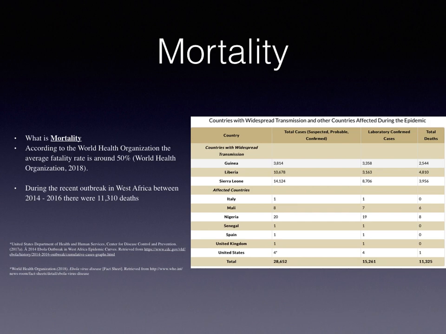If you look at the table where they broke down the deaths by region, you can see Guinea had 2,544, Liberia had 4,810, and Sierra Leone had 3,956. At the bottom, it says the total deaths was 11,325, but that's including the deaths from other countries.